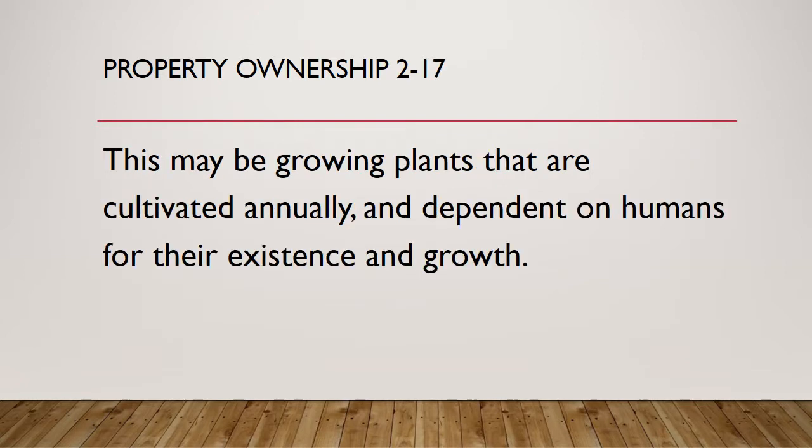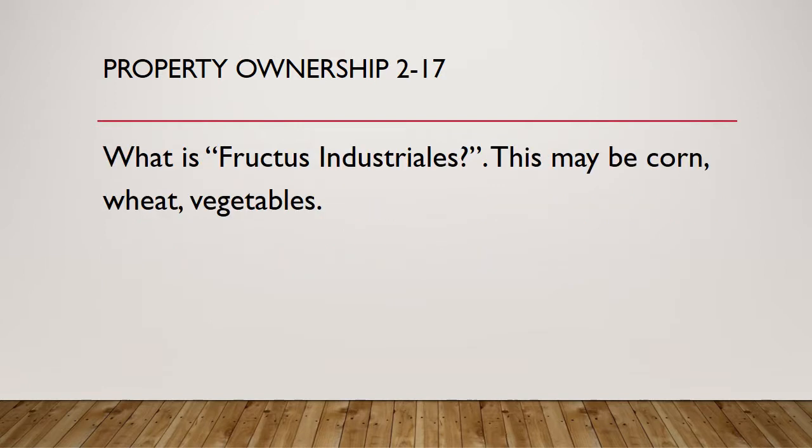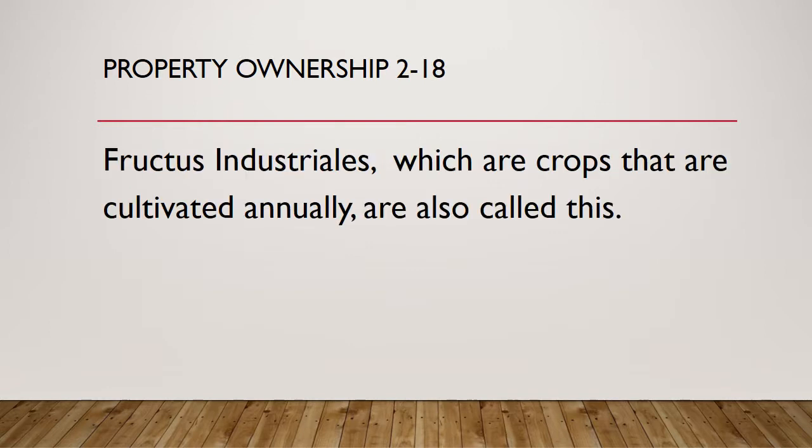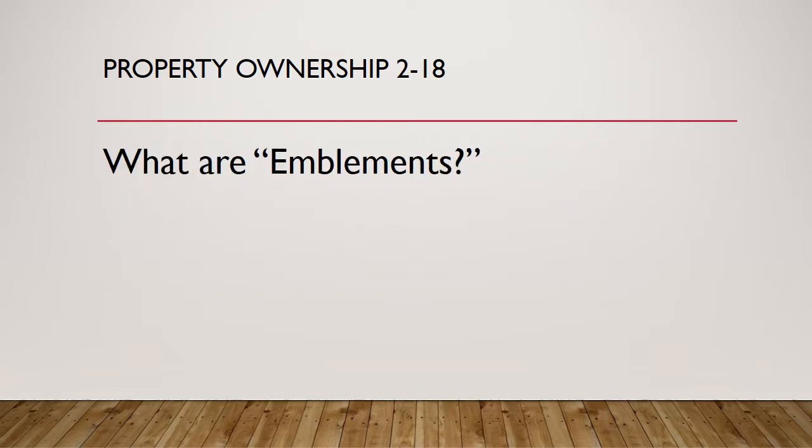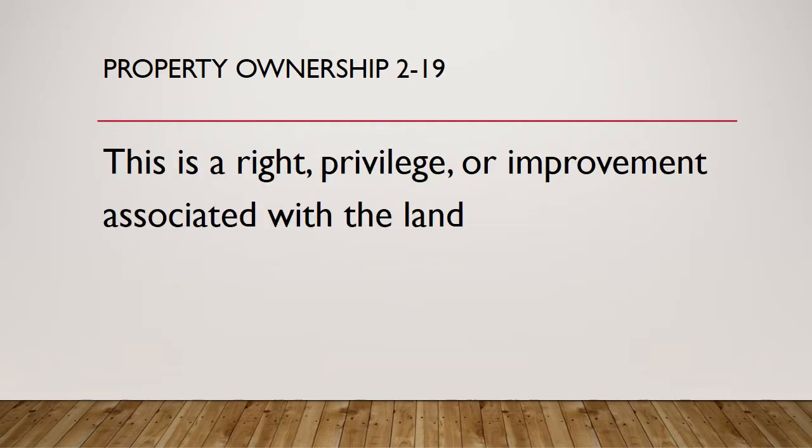Question 17. This may be growing plants that are cultivated annually and are dependent on humans for their existence and growth. What is fructus industrialis? This may be corn, wheat, vegetables. Question 18. Fructus industrialis, which are crops that are cultivated annually, are also called this. What are implements?